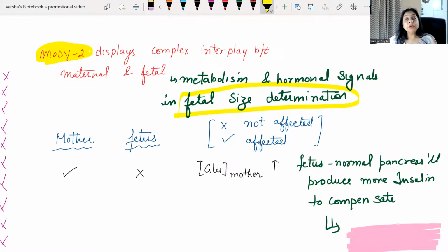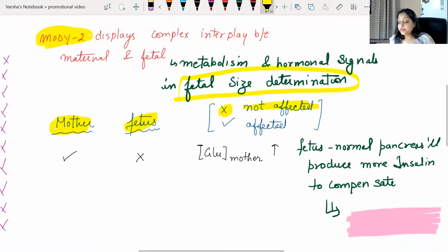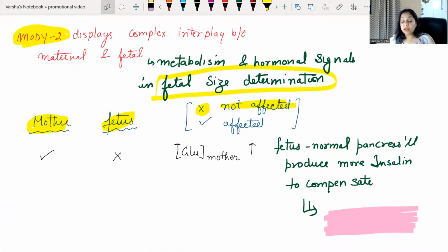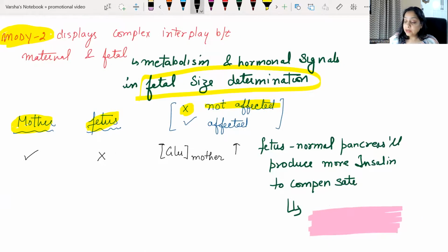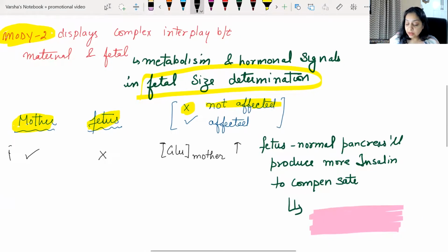Now, there are 3 scenarios for this, right? When the mother is affected, fetus is not affected. Cross means not affected, right? That is one case. Another case is when mother is not affected, but the fetus is affected. And there is a third case when both are affected. Then what happens, right? How do we determine the fetus size? The first case is when the mother is affected and fetus is not affected, right? This is our first case.